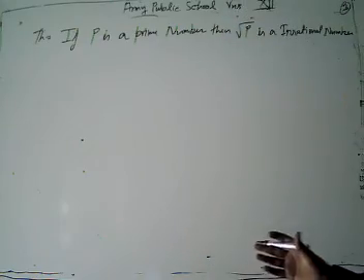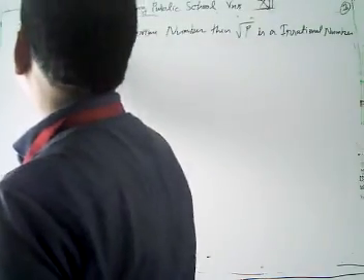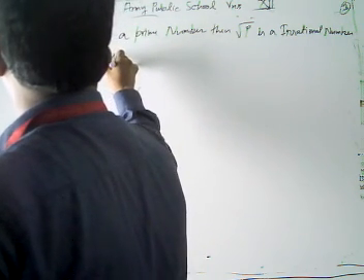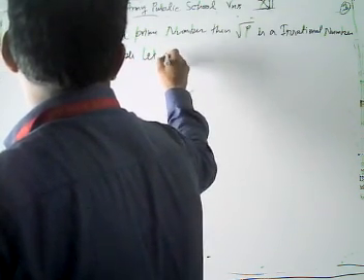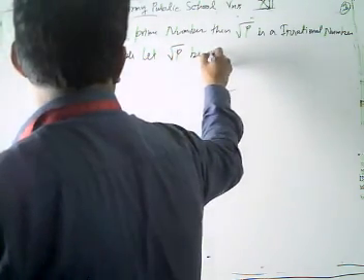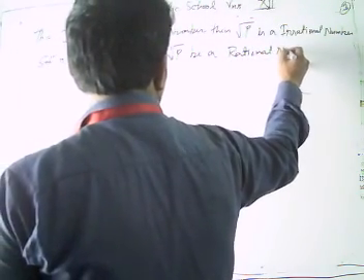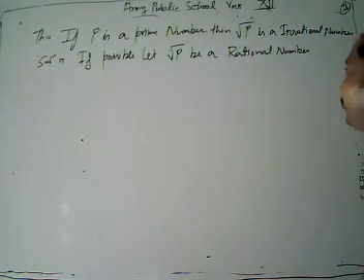We start with: if possible, let under root p be a rational number.